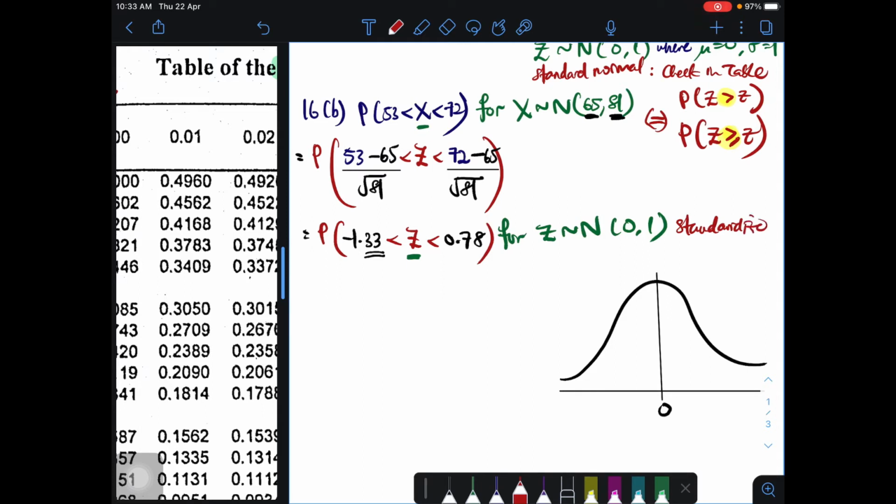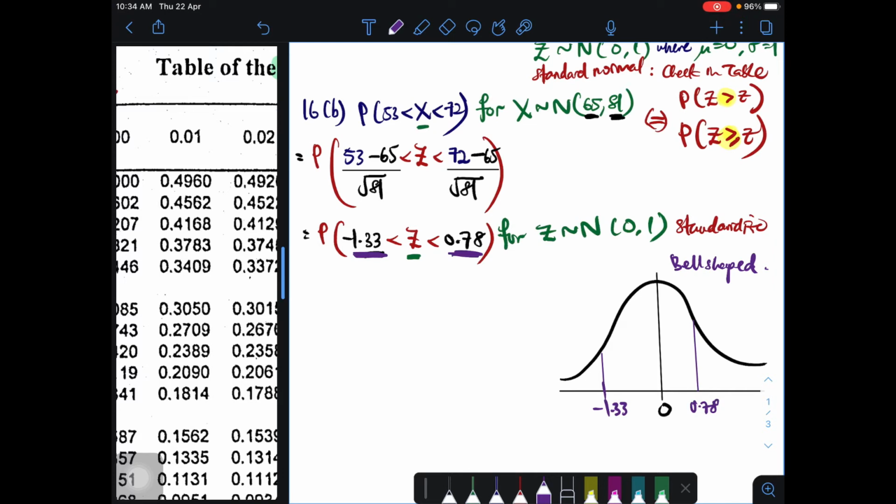Okay, cumanya sekarang ni kita memerlukan this bell shape normal distribution, untuk mengetahui di manakah negative 1.33 dan juga 0.78 di manakah mereka berada, nombor-nombor tersebut. So here is negative 1.33, dia berada di belah kiri, dan 0.78 berada di kanan.